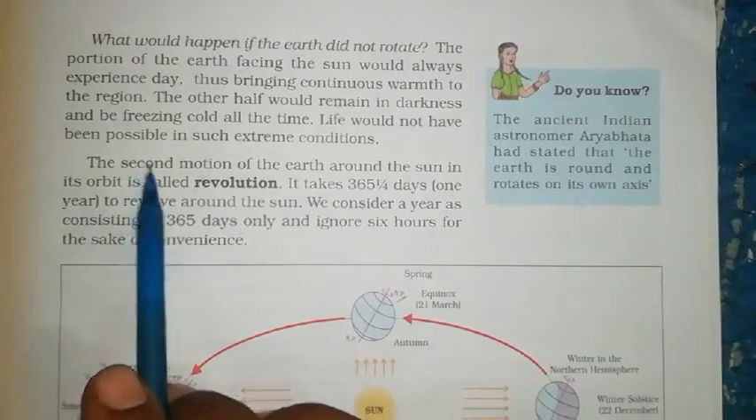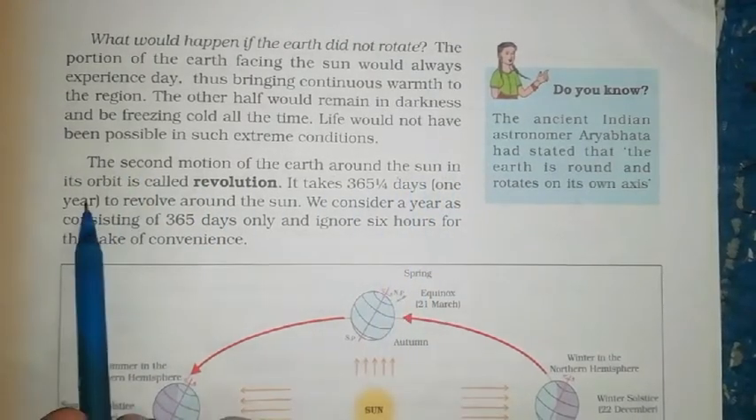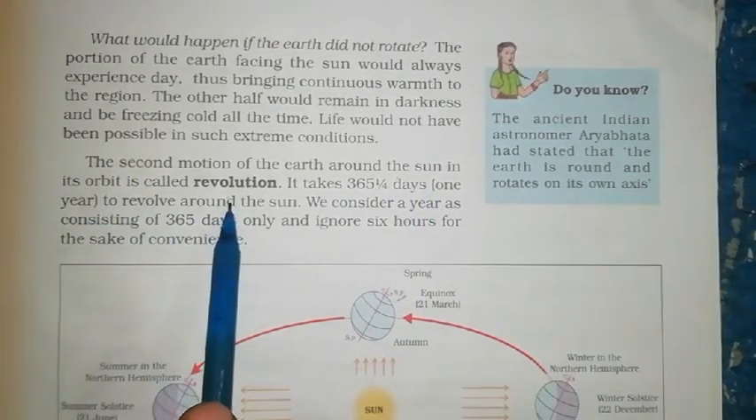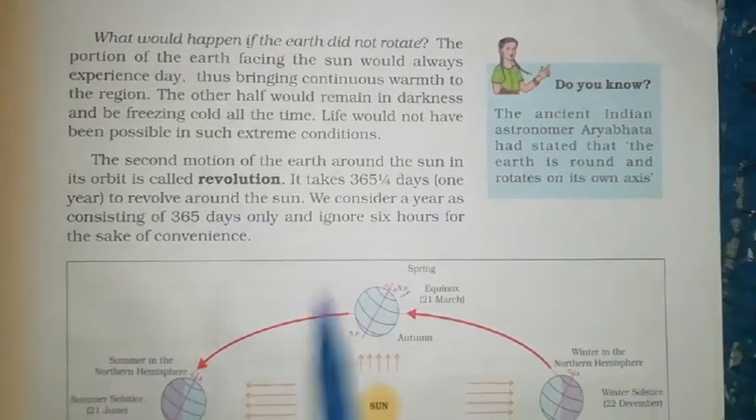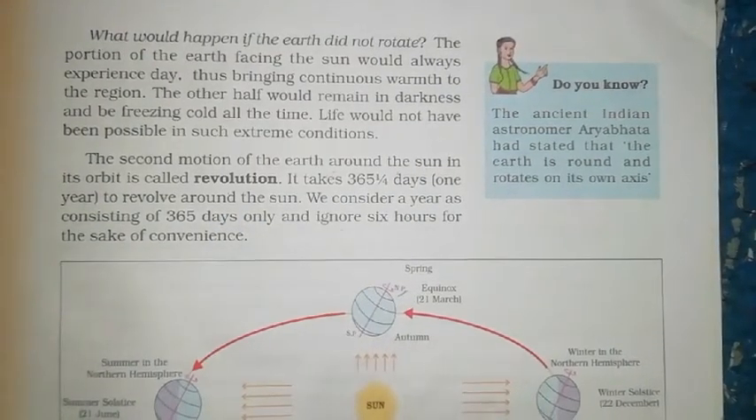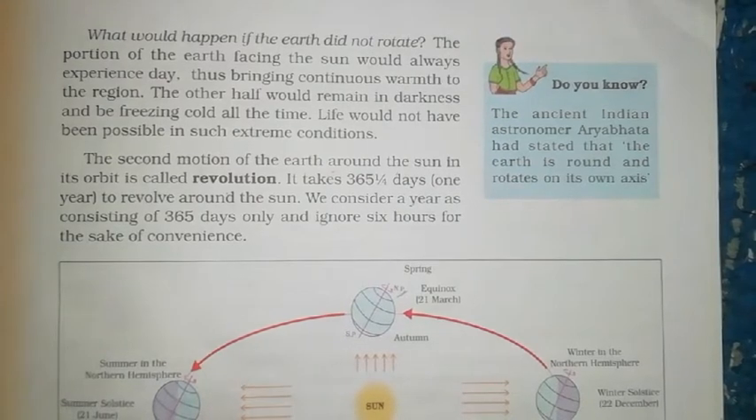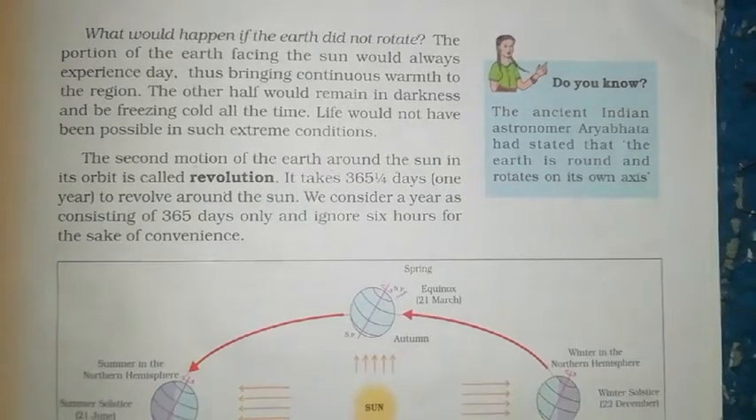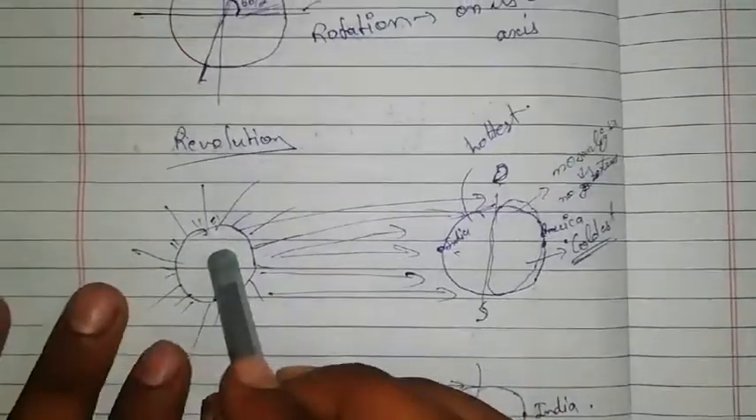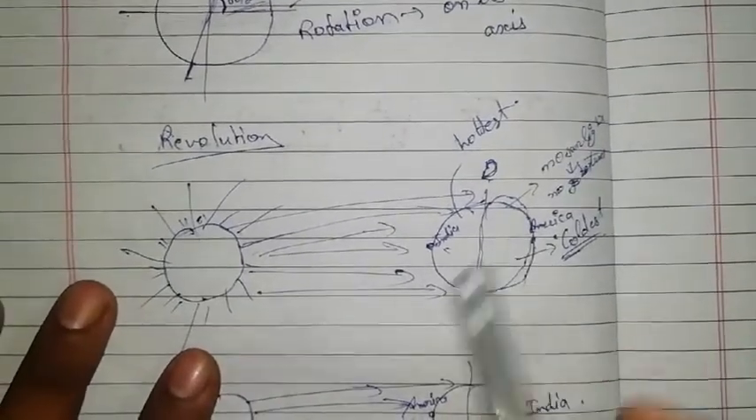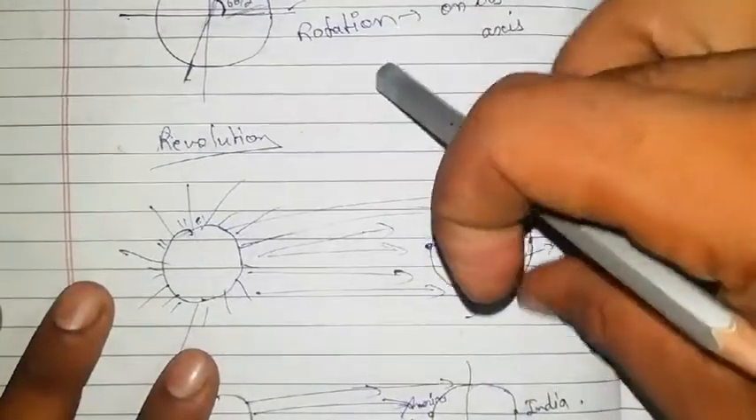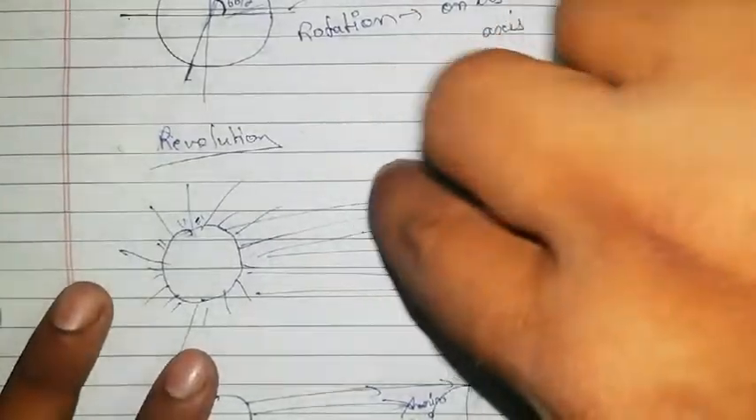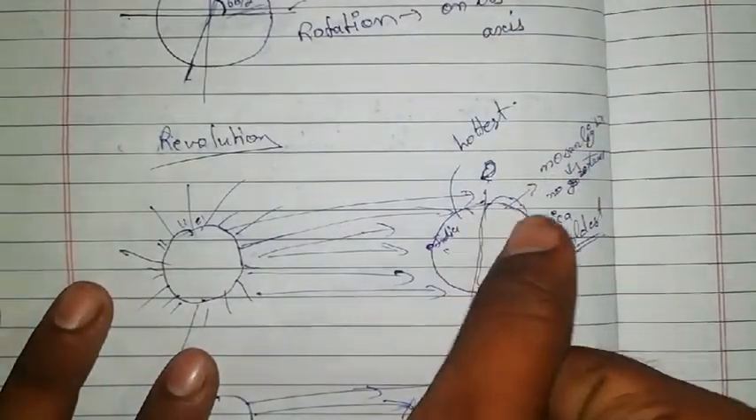Now the second motion of the earth, around the sun in its orbit, is called revolution. The first motion we have learned about is rotation. Rotation causes day and night. Rotation causes day and night because the sun is fixed, and the earth is rotating on its own axis in this way, like this.